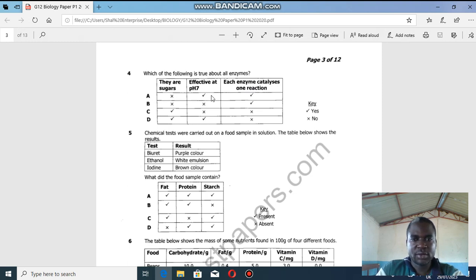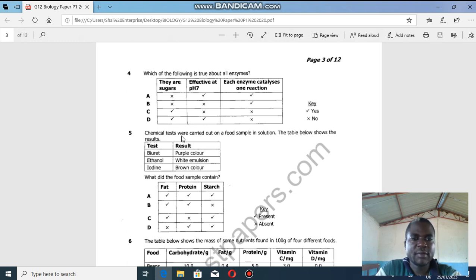Okay, so B is not the answer. We are saying they are sugars. Yes, they are sugars. No, they are not. But here the pH, works effectively at pH 7. Okay, neutral. No. So they don't work at pH 7. So sorry, B is the best answer, and this is catalyzes in one direction.